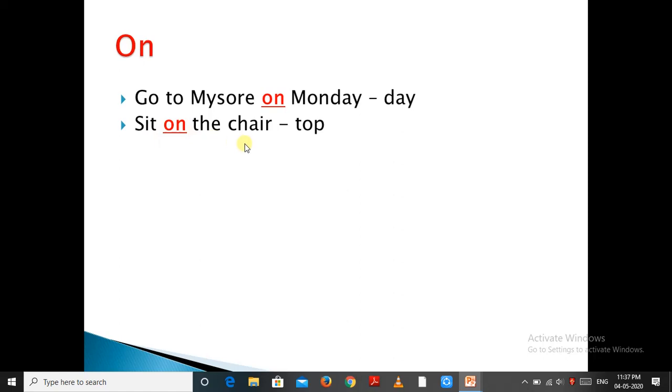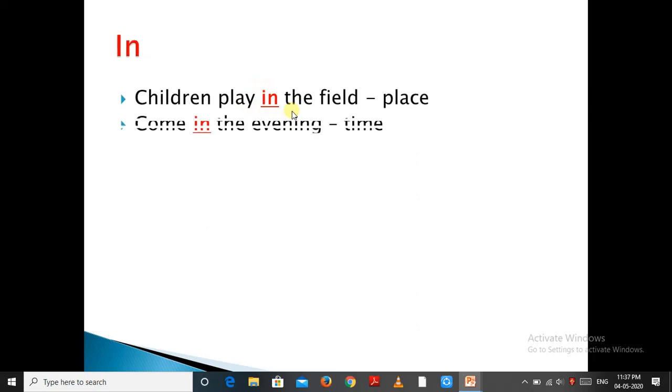So use of in. Children play in the field. That means in here indicates place. Where are the children playing? Children play in the field. In also indicates time. Come in the evening. In the evening means at what time? A stretch of time. In also indicates dress. He is in white dress. What color of the dress? He is in white dress.